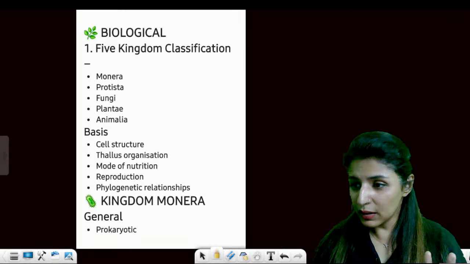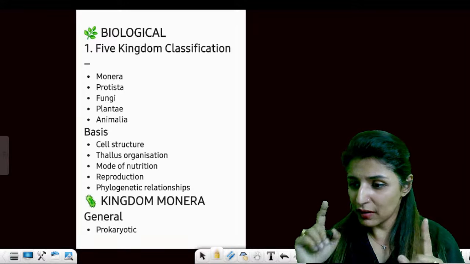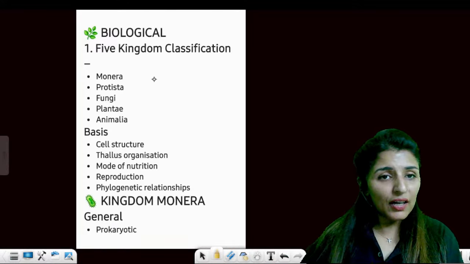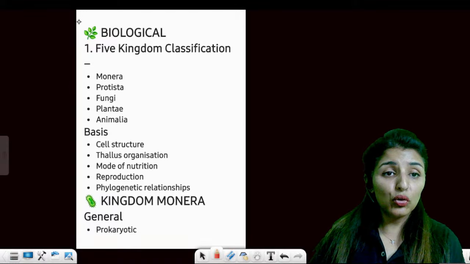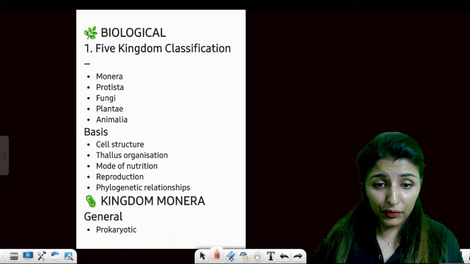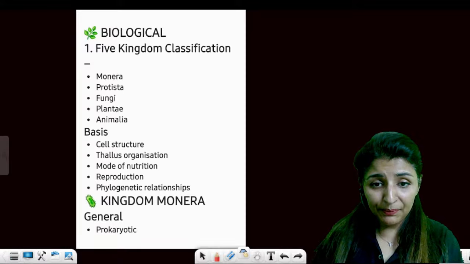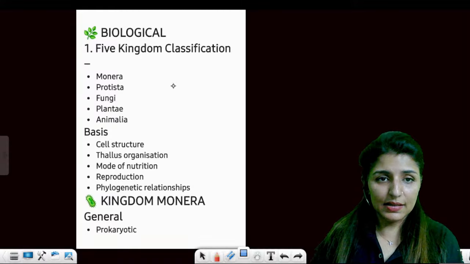These are the keywords. You will be making these notes with me, that would be fantastic. All right, so Biological Classification. This is chapter number 2 of your NCERT.